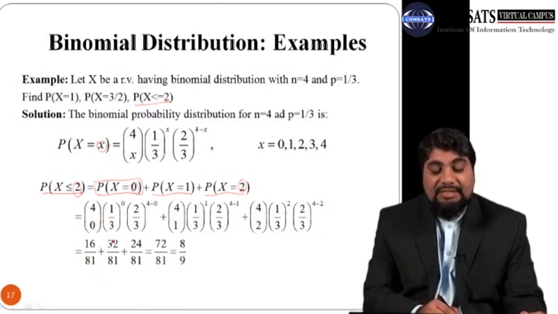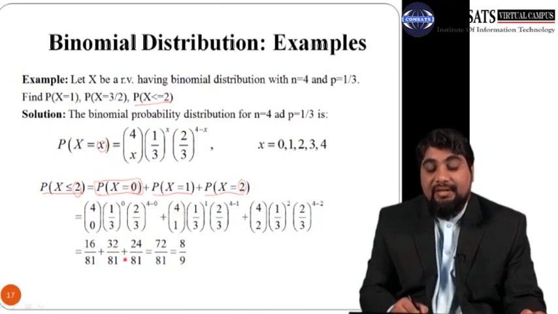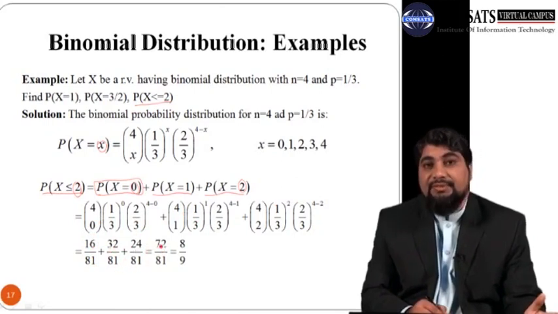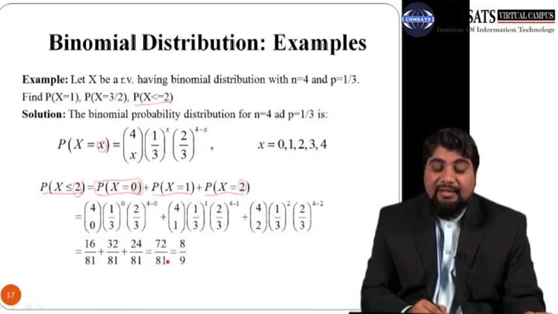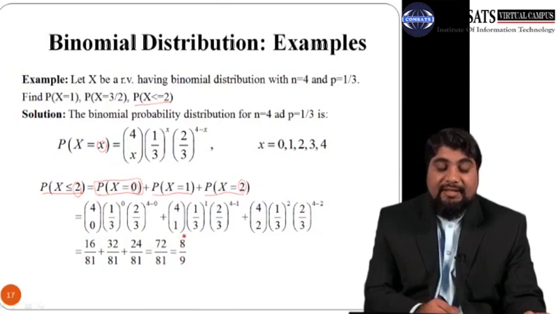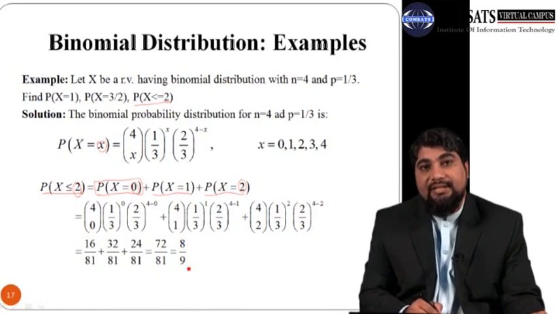So simplify it. This first is 16 by 81, the second one is 32 over 81, and the third one is 24 over 81. So just take the LCM 81 and add up these numbers. So we get 72 over 81, or you can cancel both numerator and denominator with 9. So 9 8s are 72, 9 9s are 81. So the probability that x is less than or equal to 2 is 8 over 9.